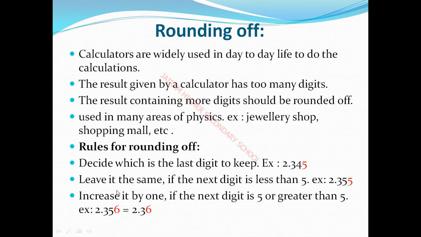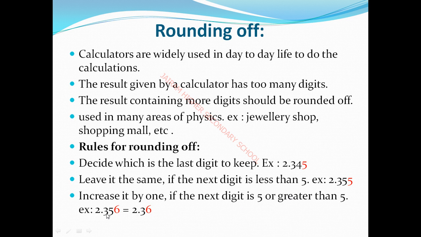Next, leave it the same. Suppose it is 2.345: then what do we do with the last digit? We leave it, because the next digit is less than 5 or equal to 5. If the last digit is 5 or less than 5, we delete it. Next, increase by 1 if the next digit is 5 or greater than 5.